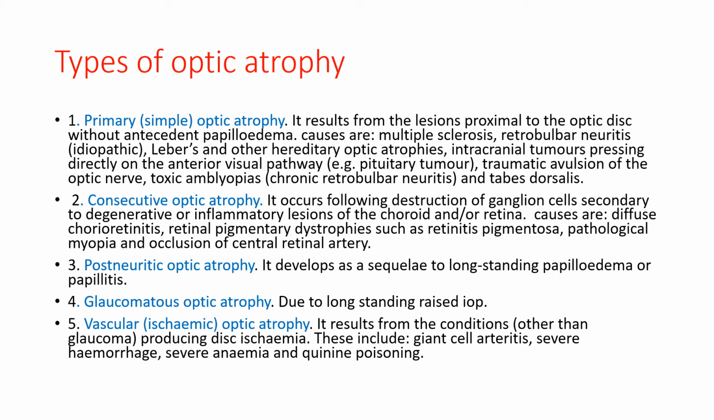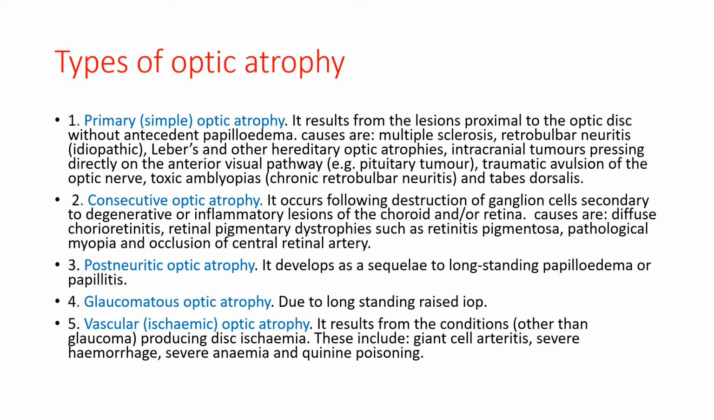Now, the third one is post-neuritic optic atrophy. It develops as a sequela to long-standing papilledema or papillitis. So here it is a consequence of long-standing damage to the optic disc, as it happens in papilledema or papillitis. So primarily there's involvement of the optic disc leading to the optic atrophy. So this is post-neuritic optic atrophy, which was not seen in case of primary optic atrophy.